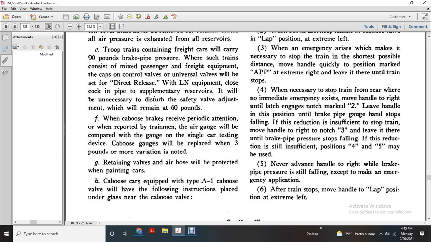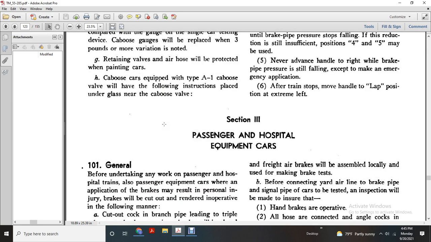5. Never advance the handle to the right while the brake pipe pressure is falling except to make the emergency application. 6. After the train has stopped, move the lap position extreme left. Section 3, passenger and hospital equipment cars.